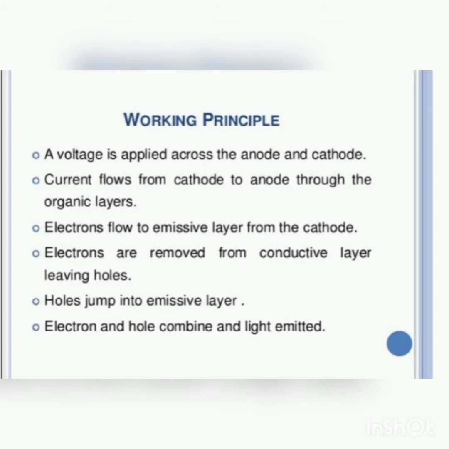And the working principle of OLED. A voltage is applied across the anode and cathode. Then the current flows from cathode to anode through the organic layers, like the emissive layer and conductive layer. The electrons flow to the emissive layer from the cathode, and the electrons are removed from the conductive layer, leaving holes. The holes jump to the emissive layer, and the combination of these electrons and holes produces light.